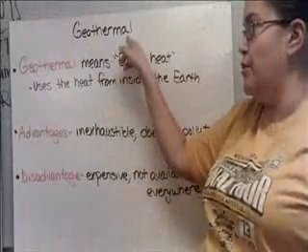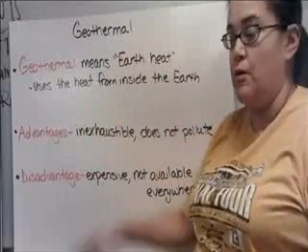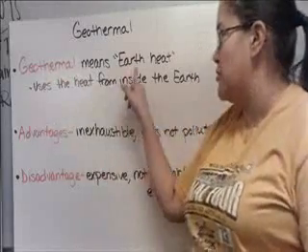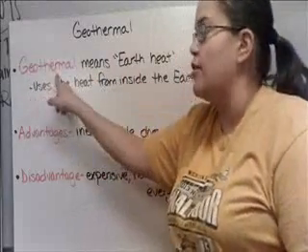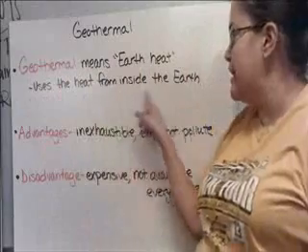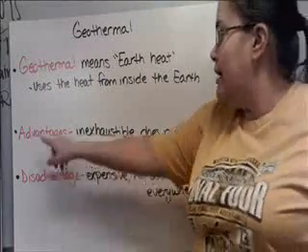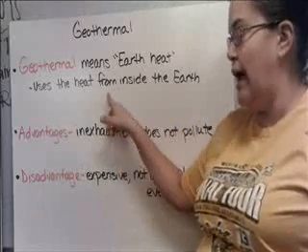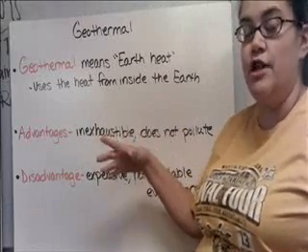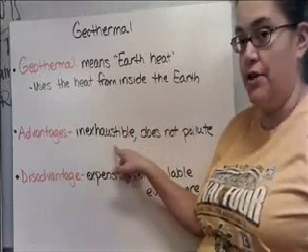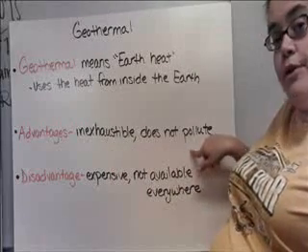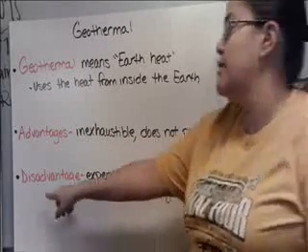Next is geothermal. And geothermal, I think, is probably my favorite word of all of them because it means earth heat. Geo means earth, thermal means heat. It uses the heat from inside the earth to create electricity. Advantages, it's inexhaustible. We can't ever use all this up. There's so much energy from inside the earth that we can never use it all up. And it does not pollute. It doesn't create any pollution.